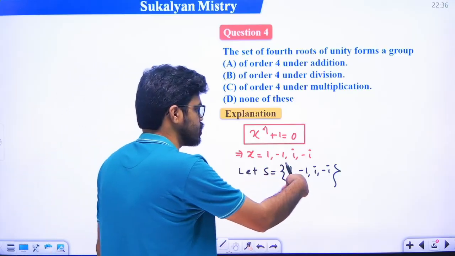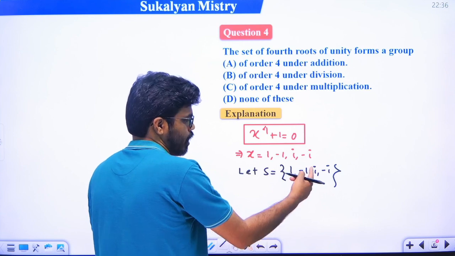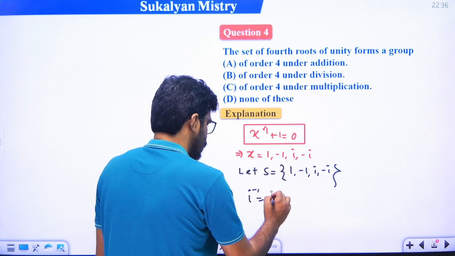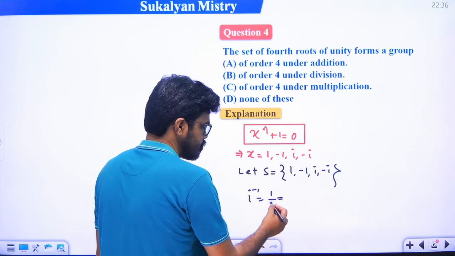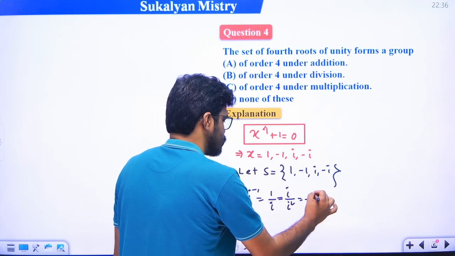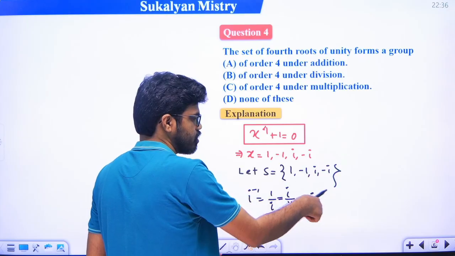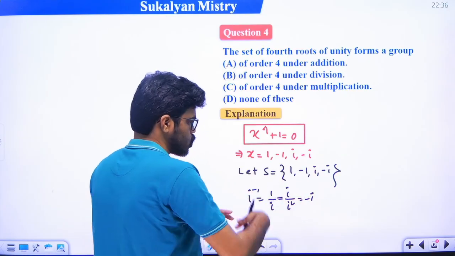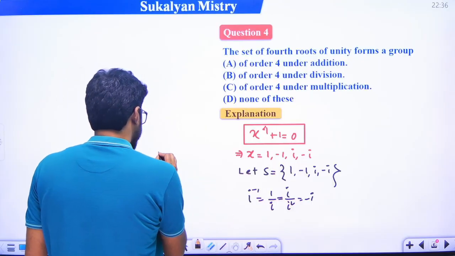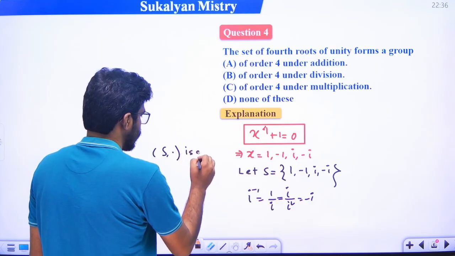দেখো 1 এর ইনভার্স কি হবে? 1, রাইট? minus 1 এর ইনভার্স কি হবে? minus 1. i এর ইনভার্স কি হবে? What is the inverse of i? That is 1 by i, right? i the numerator multiply করো, that is i square, that is minus i. So inverse of i is minus i. Similarly minus i inverse কি হবে? i হয়ে যাবে, ঠিক? So every element must have an inverse. So this is a group. So that is S comma dot. So that is a group.